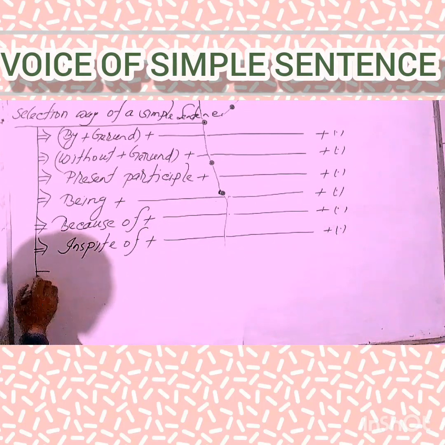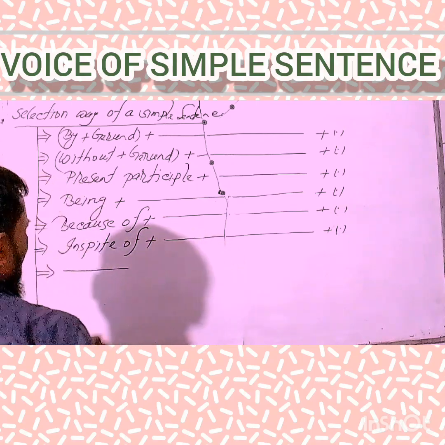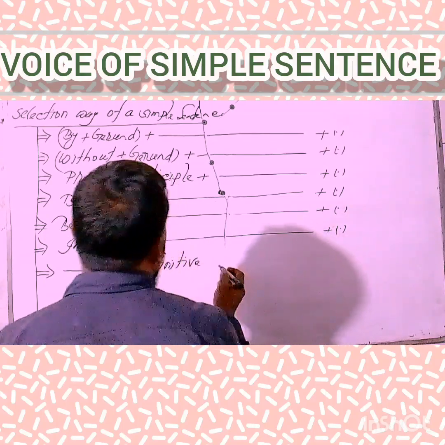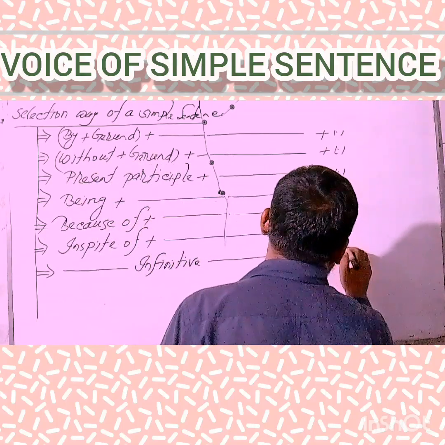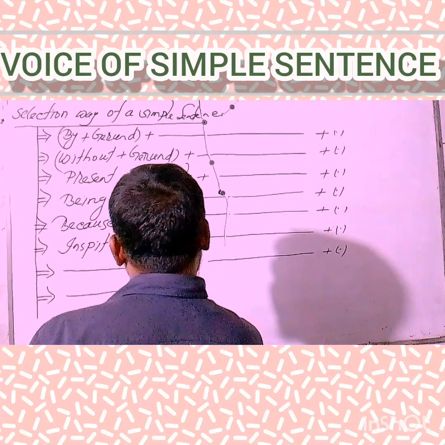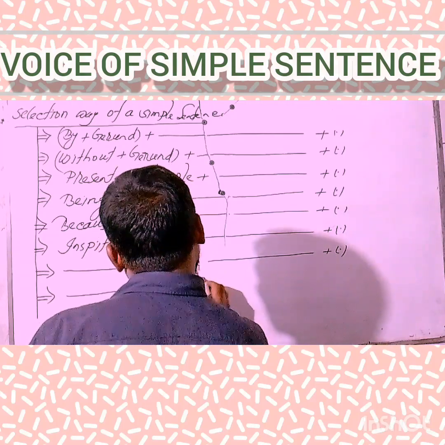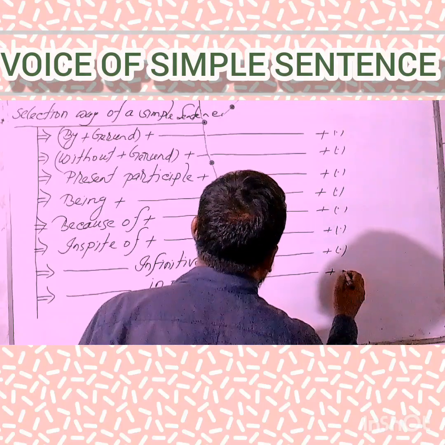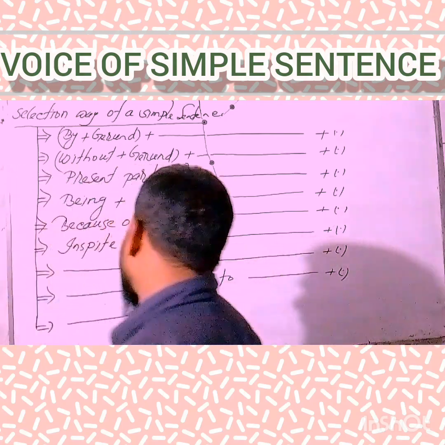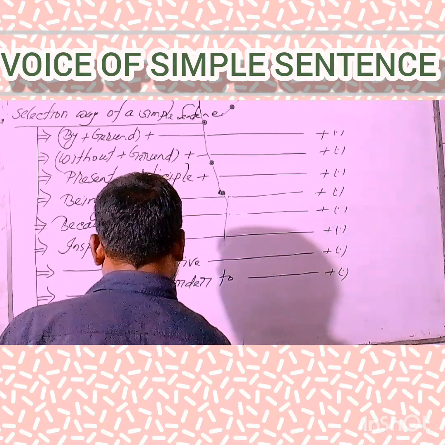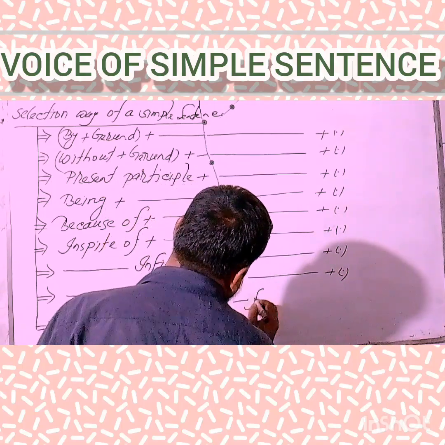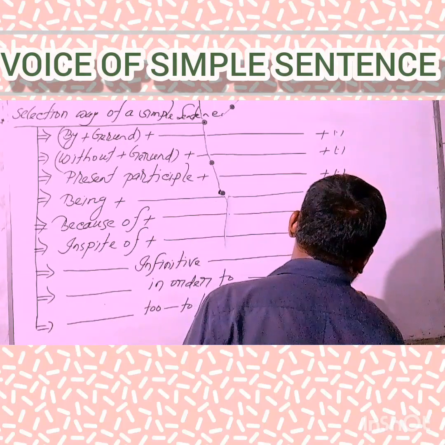Okay, my dear learners, next, any kinds of statement mixed with infinitive, and finally ended with the note of full stop. Next, any kinds of statement mixed with in order to, and finally ended with full stop. And next, any kinds of statement mixed with to oblique, to for, and finally ended with full stop.